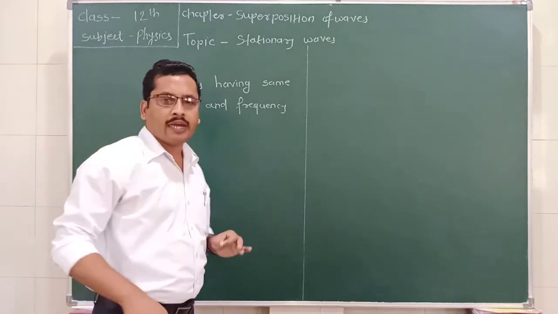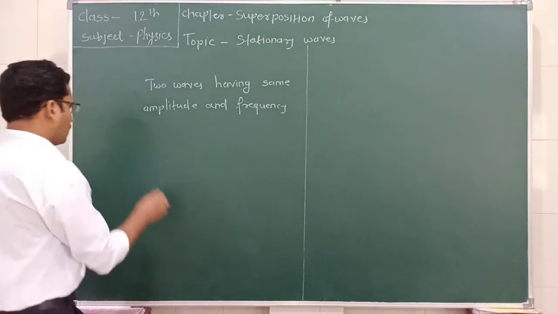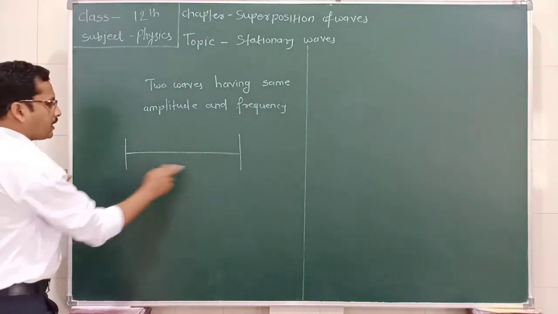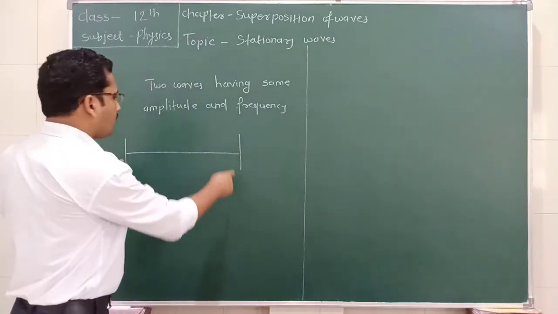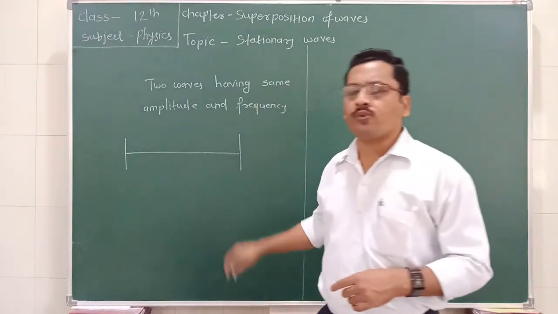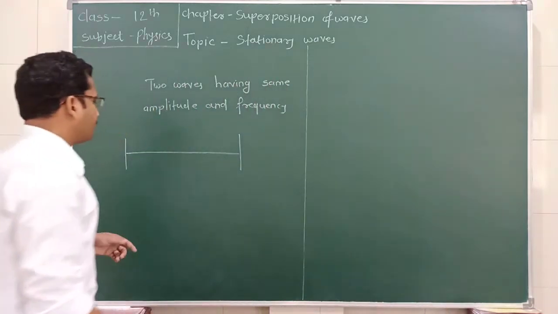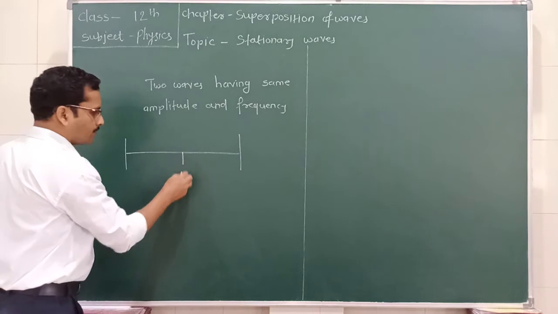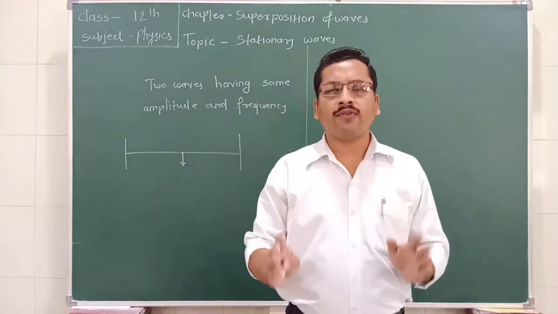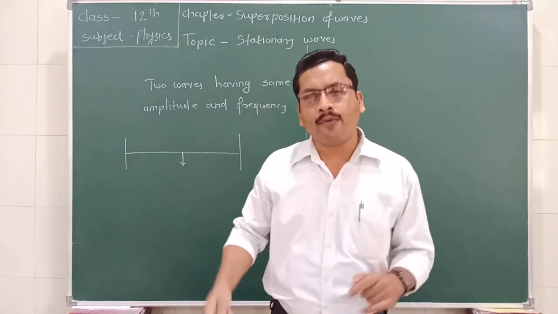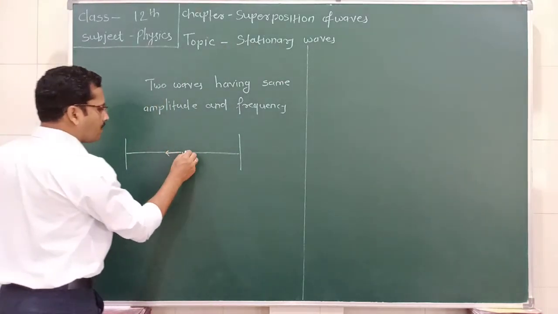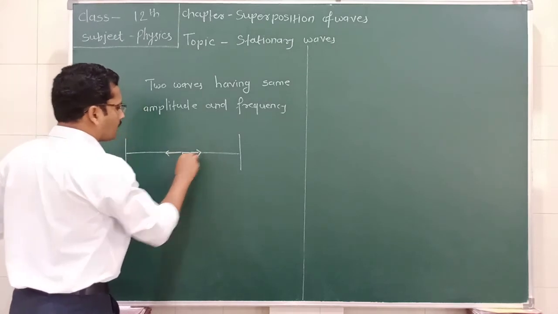How stationary waves practically form, we are going to see here. Consider that these are two rigid supports and between these supports a string is fixed. When we pluck the middle of the string, waves are formed and travel in opposite directions. A wave is traveling in this direction, similarly another wave is traveling in this direction,